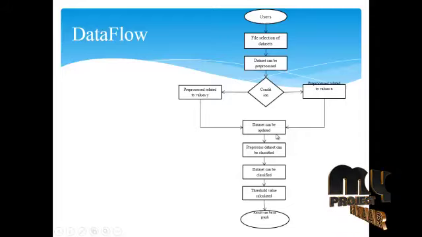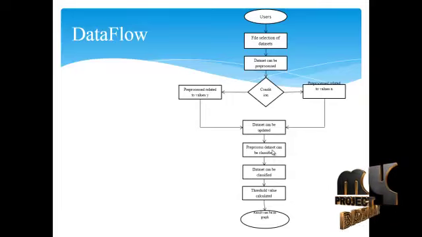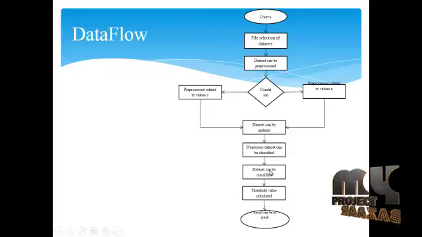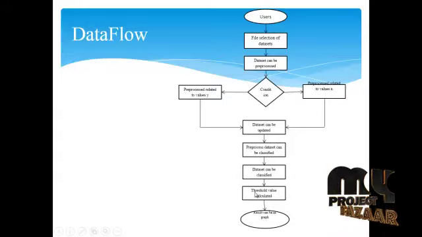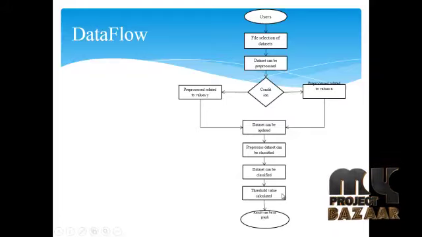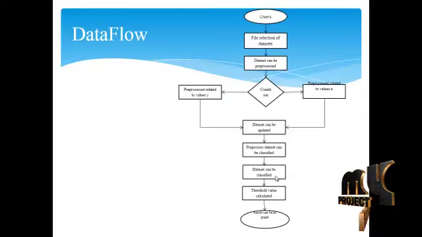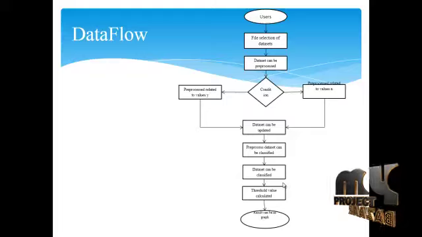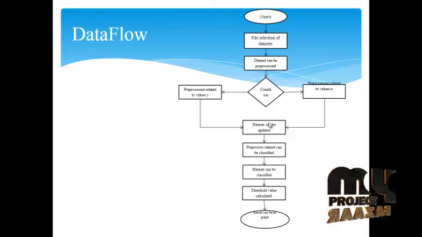After that, the dataset can be updated in our database. The pre-processed dataset can be used for the classification. The classification may contain results related to the dataset. The classification dataset can be used to find the threshold value. The threshold value can be calculated, and the SCI can be calculated, or a support vector calculation for the threshold. After that, the threshold value and the support vector classification are used for a result graph. The result can be displayed as a graph.